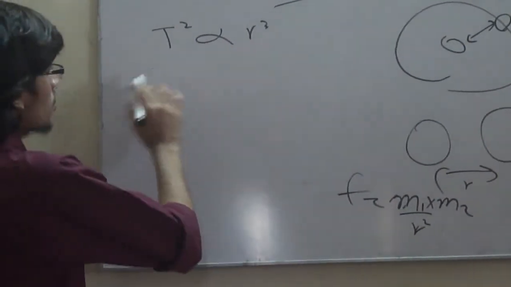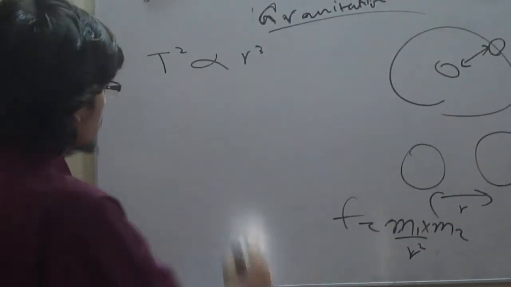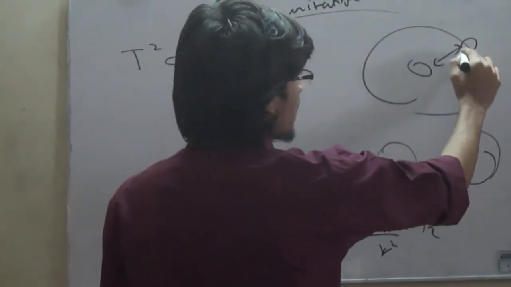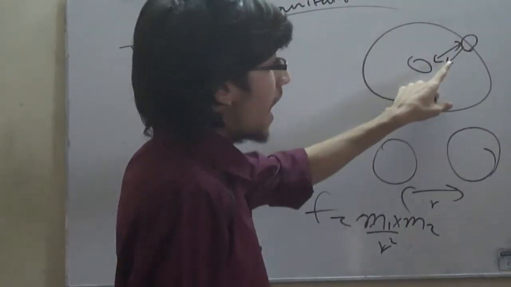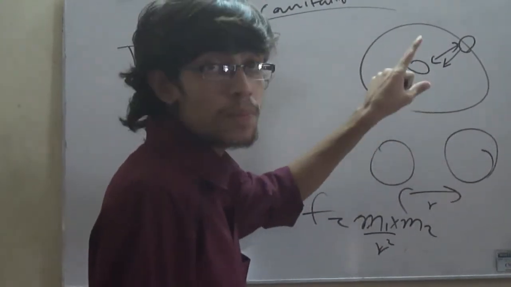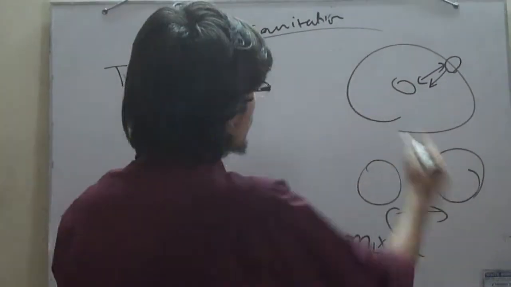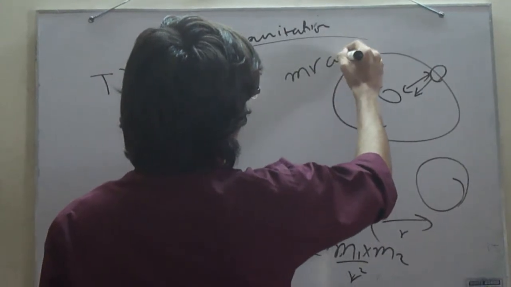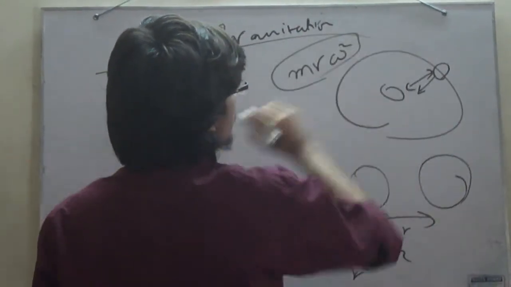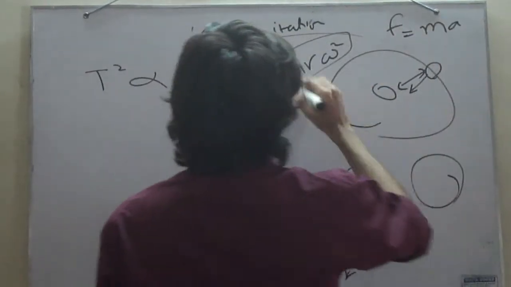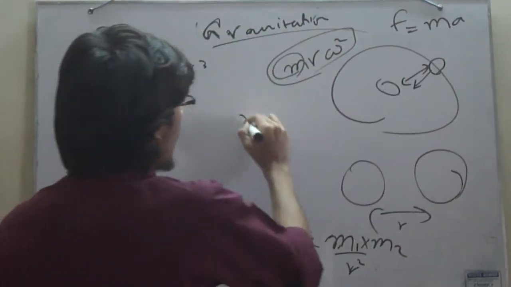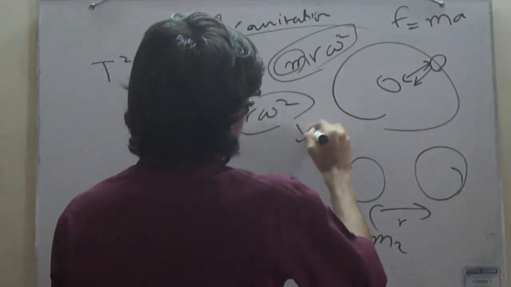Okay, so I'd like you to see what Newton did. But before that, you need to know that on a planet, when it is orbiting the sun, a centripetal force is acting on that planet, and that centripetal force is m r omega squared. Well, we all know that F is equal to ma. m is the mass of the planet and r omega squared is the acceleration.